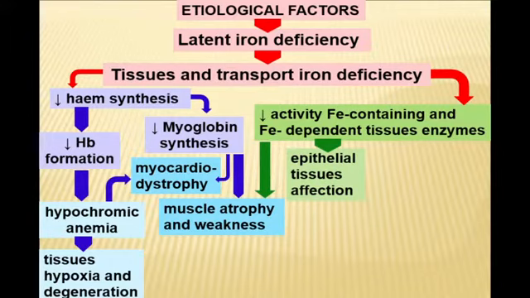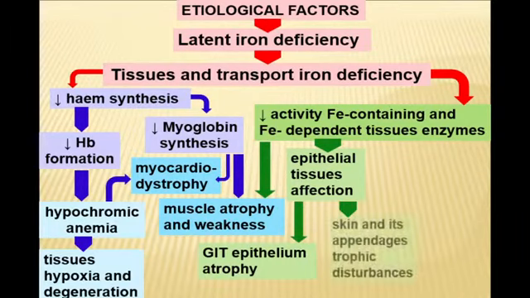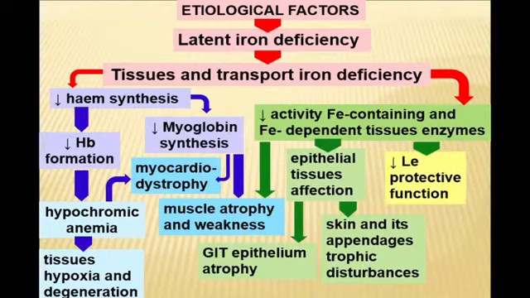Due to deficiency of tissue iron, the organism has a problem with synthesis of epithelial tissue. As a result, there will be atrophy of the gastrointestinal tract epithelium and problems with superficial epithelium. In other words, the patient has problems with skin and its appendages due to trophic disturbances.